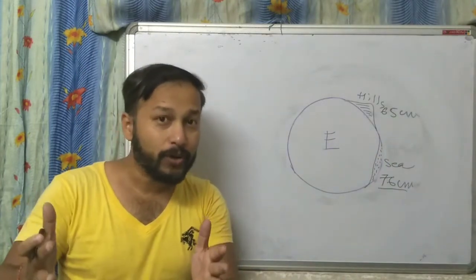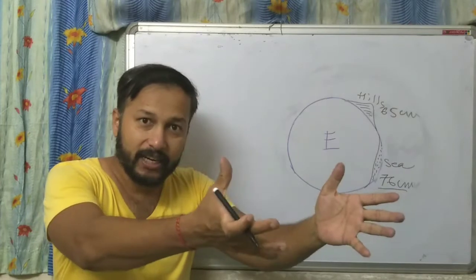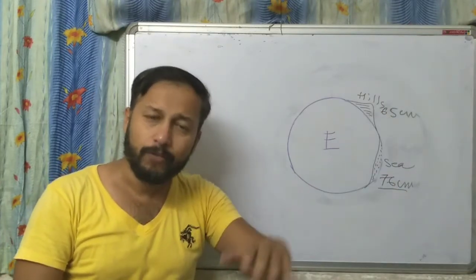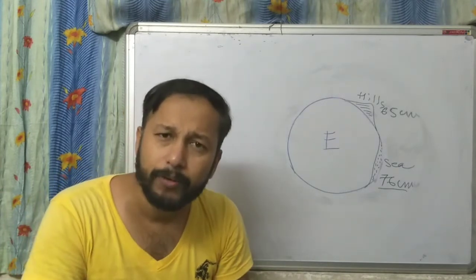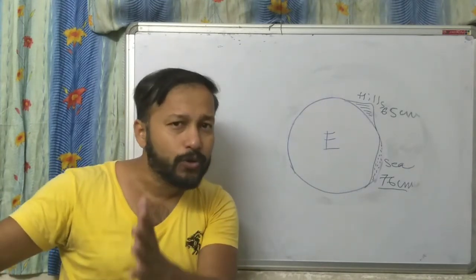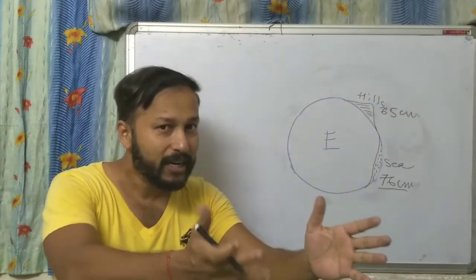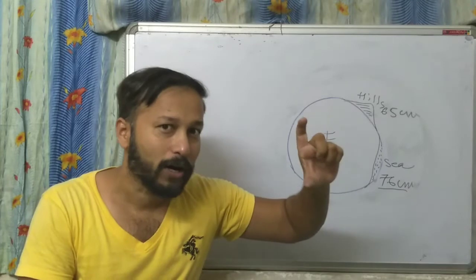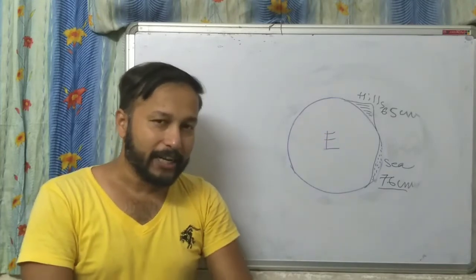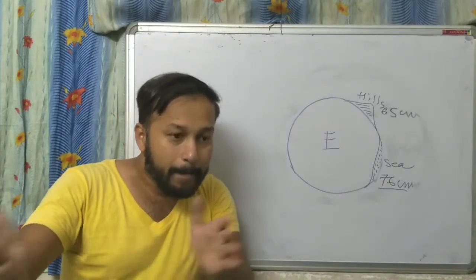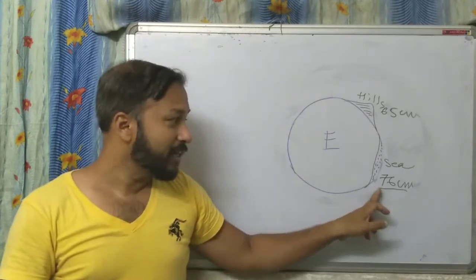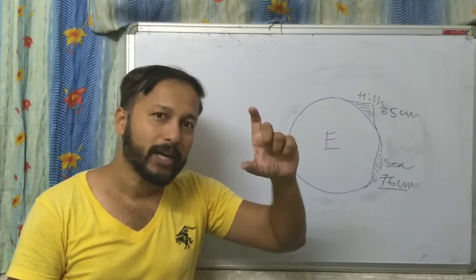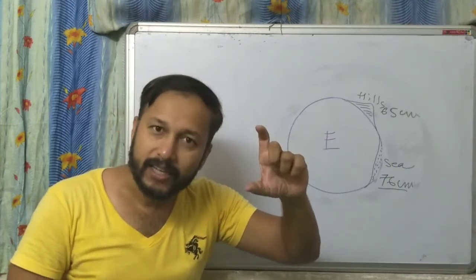So you just have to carry your barometer over there, whether in the hilly region or at sea level. Wherever you want to find the atmospheric pressure, carry your barometer there and see what the height of that mercury column is. I told you that if you take that barometer to sea level, you will get 76 centimeter. Yes, the height of this mercury column is 76.